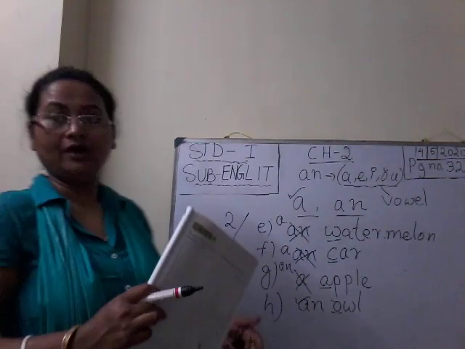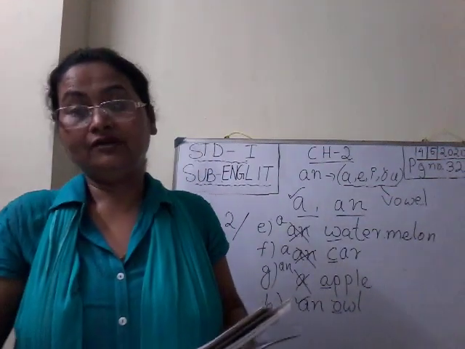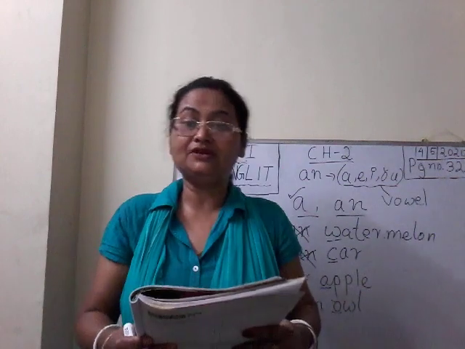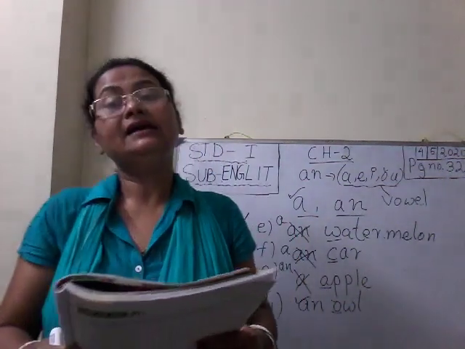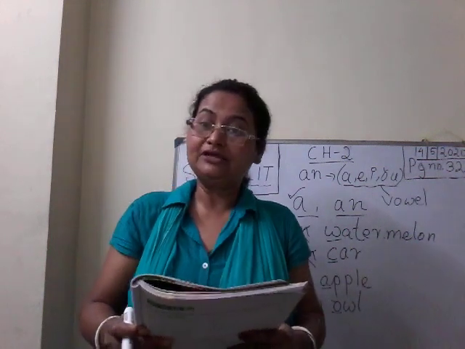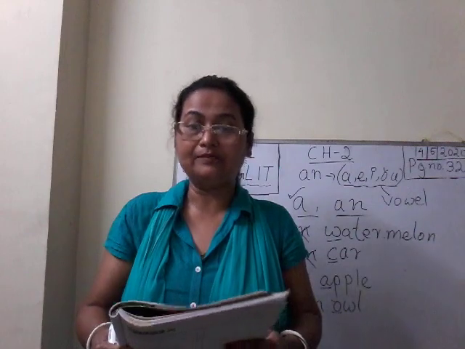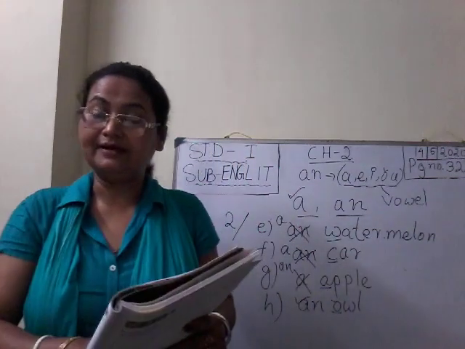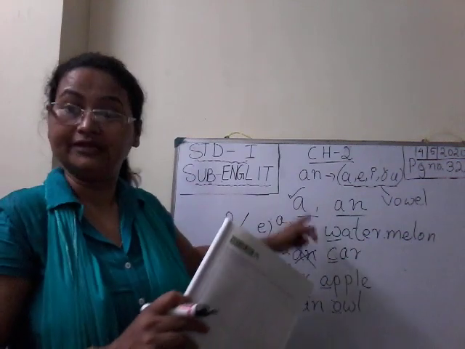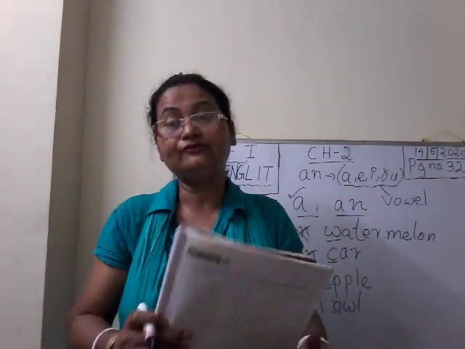So I have shown you how to write. I have given you the concept, how we will think, how we will make correct use of A and N in a sentence before a noun. So this one you will do in the CW copy, the language CW copy, where we will put the exact number and then write the sentence. I have not written the full sentence. I am telling you again and again, but you have to write in full sentences.